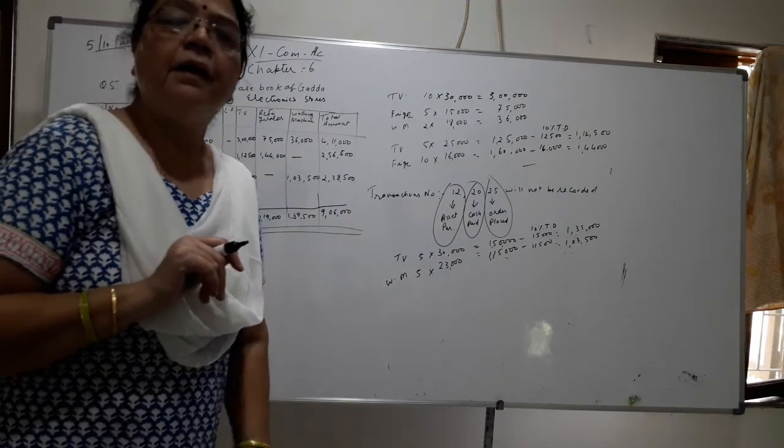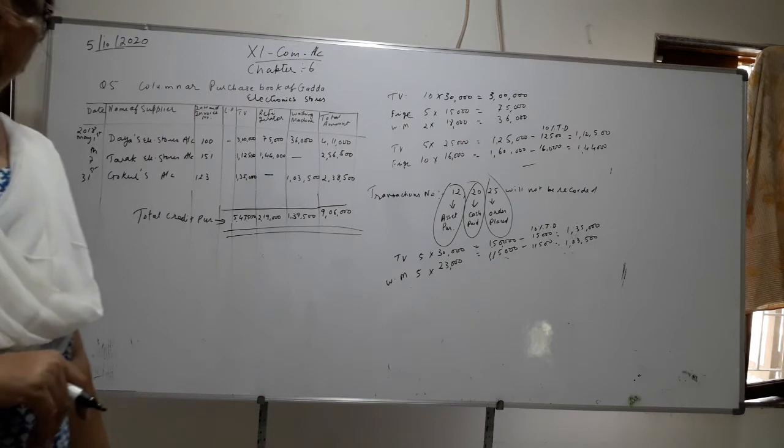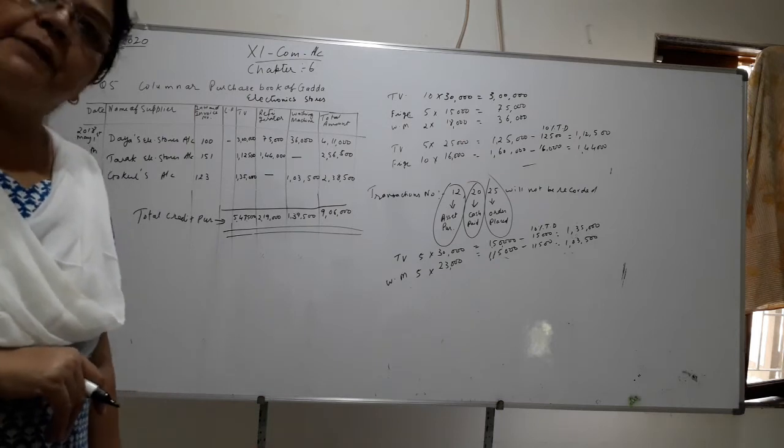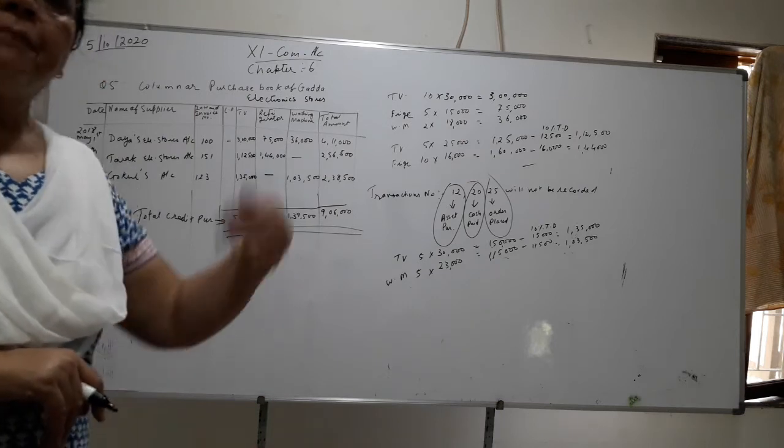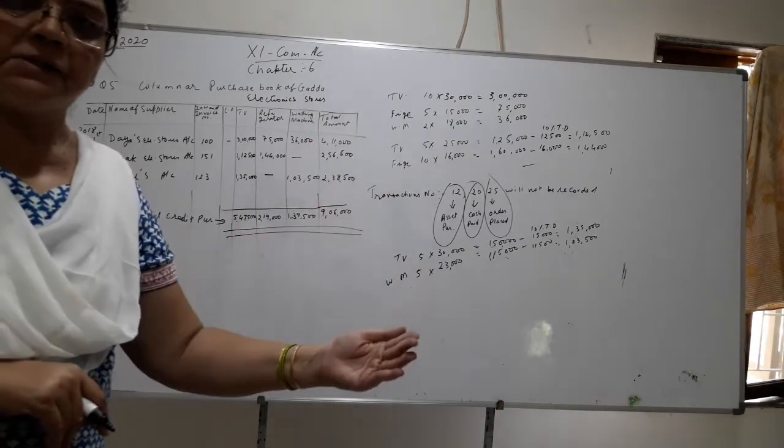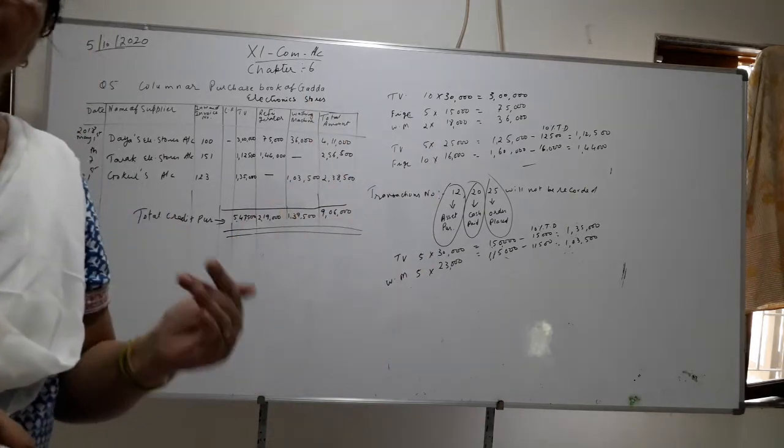Subsidiary books will be very easy to learn, and it is also useful for the businessman to know the payable amount to the suppliers, because the name of the supplier is also written.